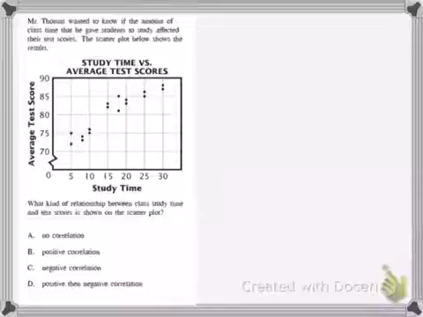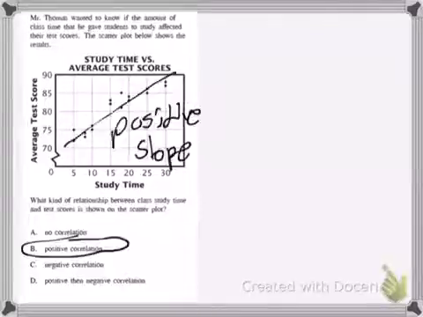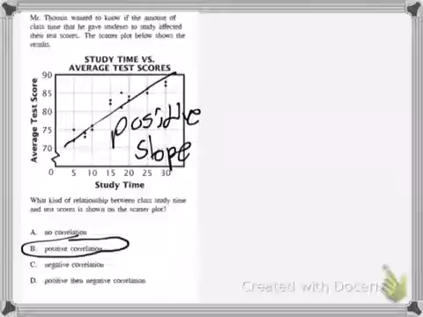Ms. Thomas wanted to know if the amount of class time that she gave her students to study affected their test scores. The scatter plot below shows the results. What kind of relationship between the class study time and test scores is shown in the scatter plot? It's a positive slope, so it's a positive correlation, and we notice the points are increasing.